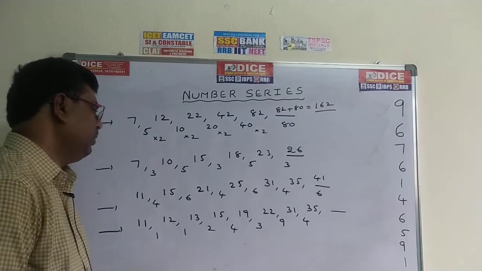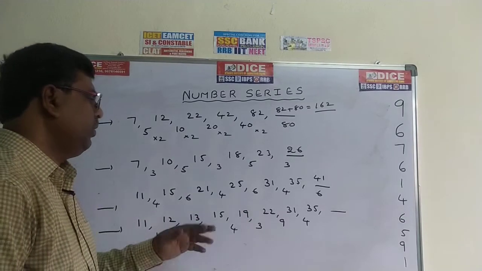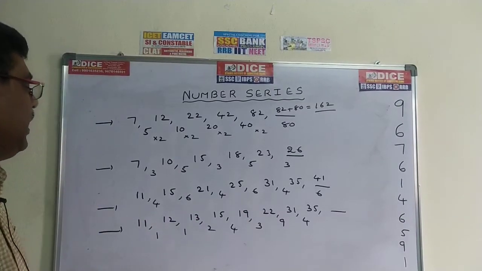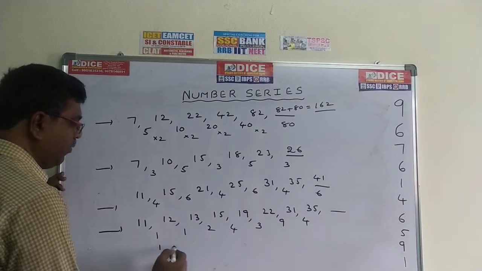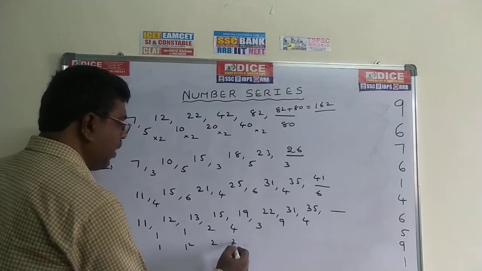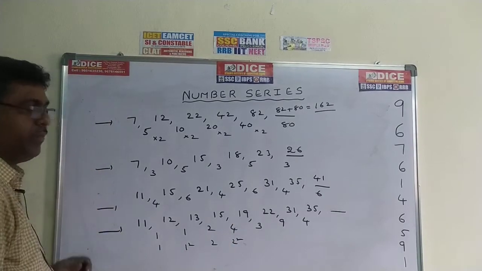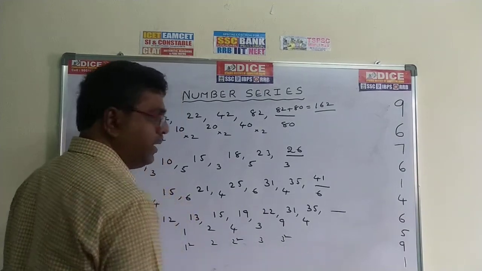So then check out why the difference is 1, 1, 2, 4, 3, 9, 4. You can get an idea. Oh, okay, I can get an idea like this. I hope this is the series. 1 square is 1 only. 2 square is 4, the right answer. Now 3 square, 9. Yes, I am getting the idea.